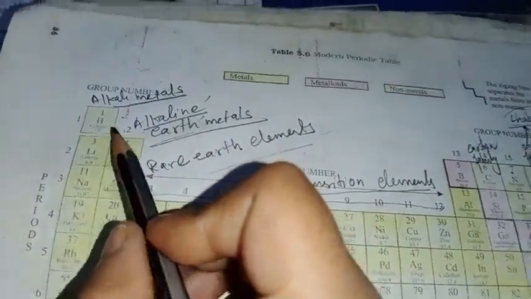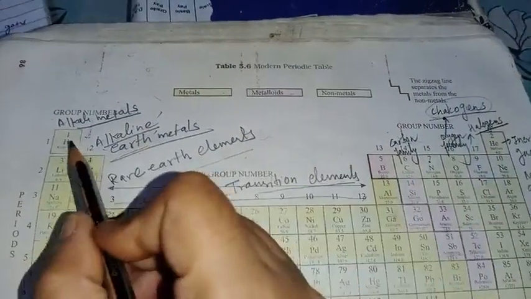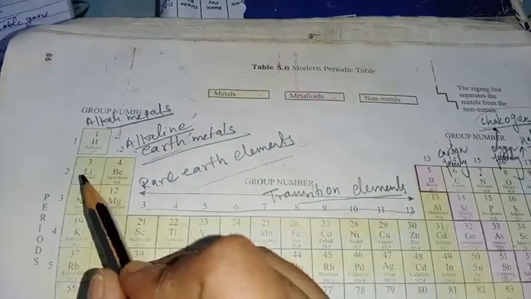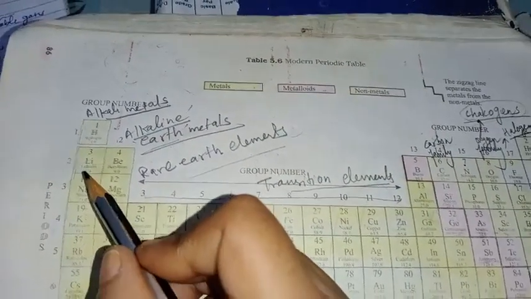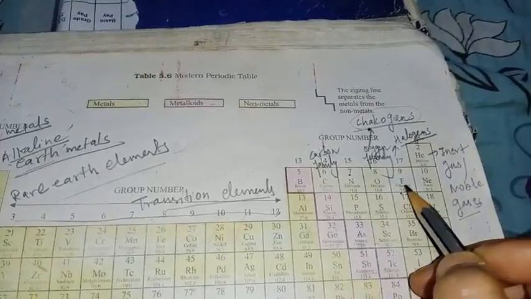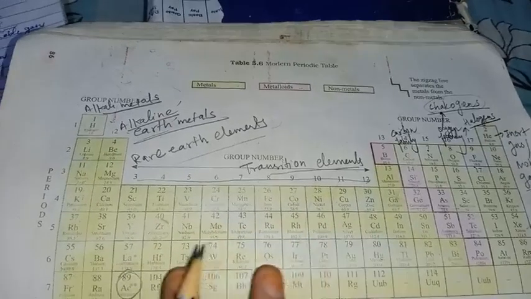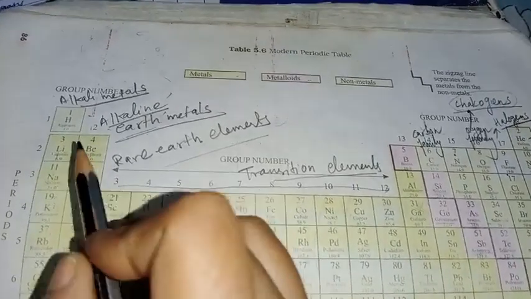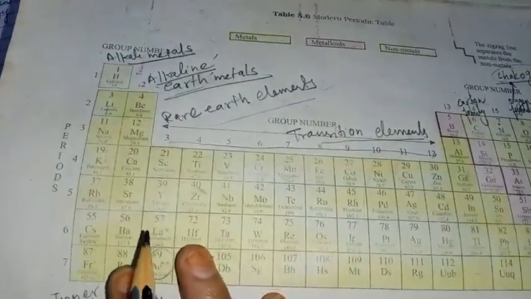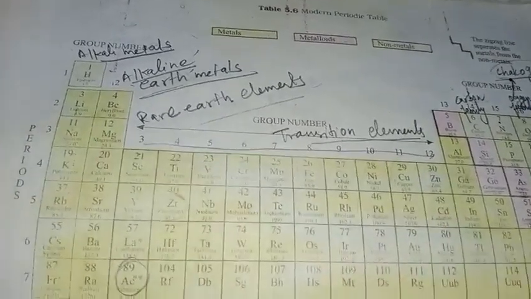This is the first period, which consists of only 2 elements, hydrogen and helium. Then you can see the second period, which consists of lithium, beryllium, and so on, 8 elements in the second period. Like that, a different number of elements is arranged in each period. So there are 7 horizontal rows, 7 periods, arranged in the periodic table.